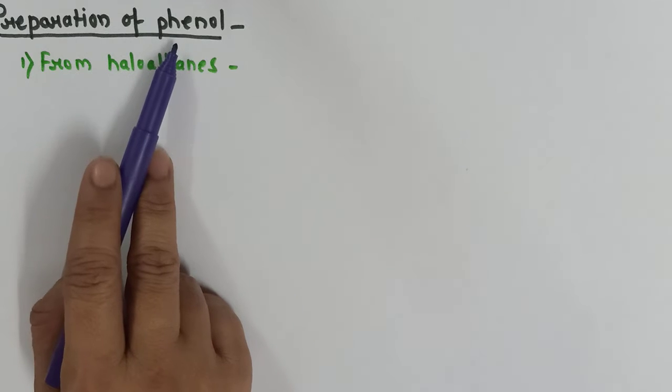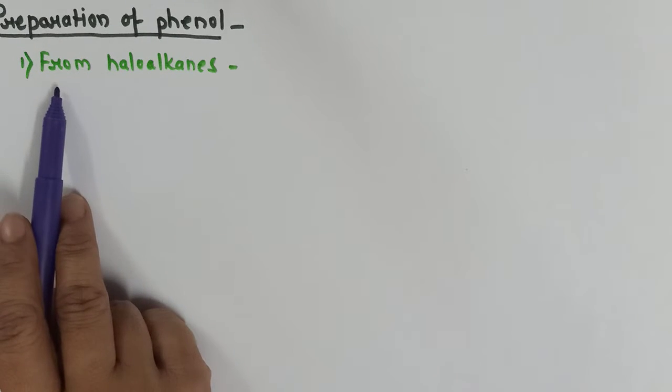As I have already told you, whenever we are discussing chapters related to organic chemistry, we generally start with its introduction, classification, then preparation, and then we move on to physical properties and chemical properties. So we are moving in the same sequence. We'll start with preparation of phenol.